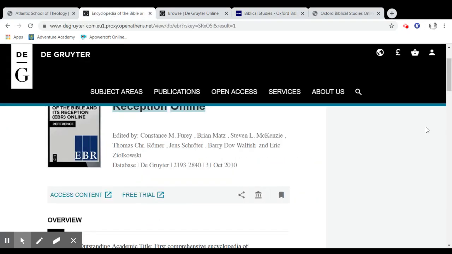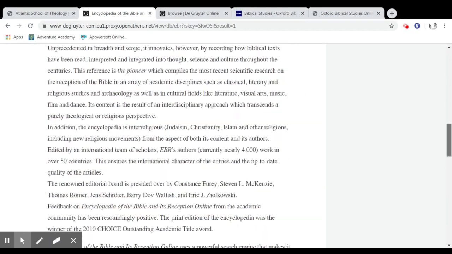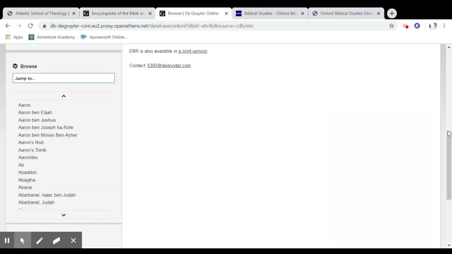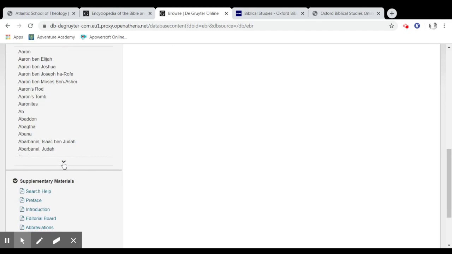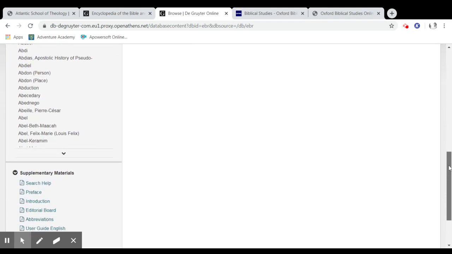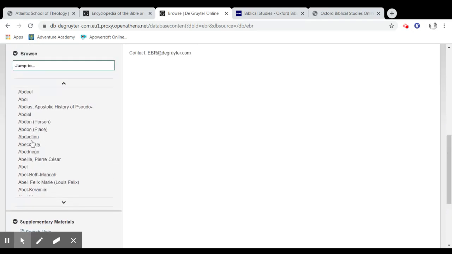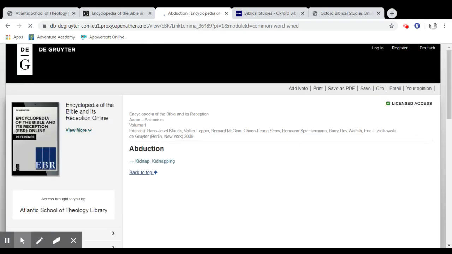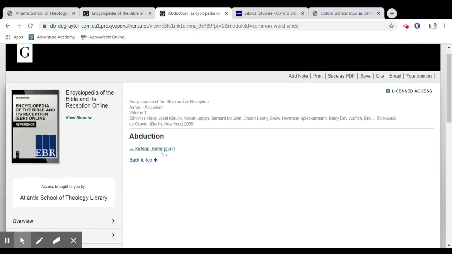Let's go back. So here's the resource we're looking at now. You can see an alphabetical organization of content right here. So let's click on one of these right here. Abduction. Well, kidnapping, fair enough. All right. Where's it going to take us?